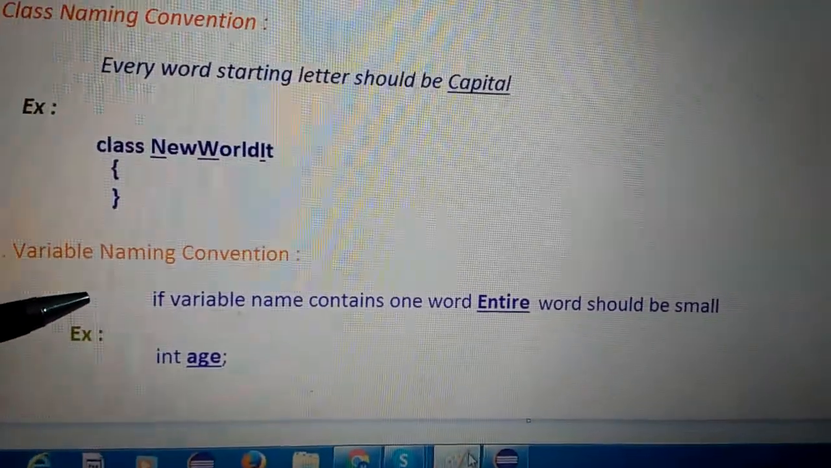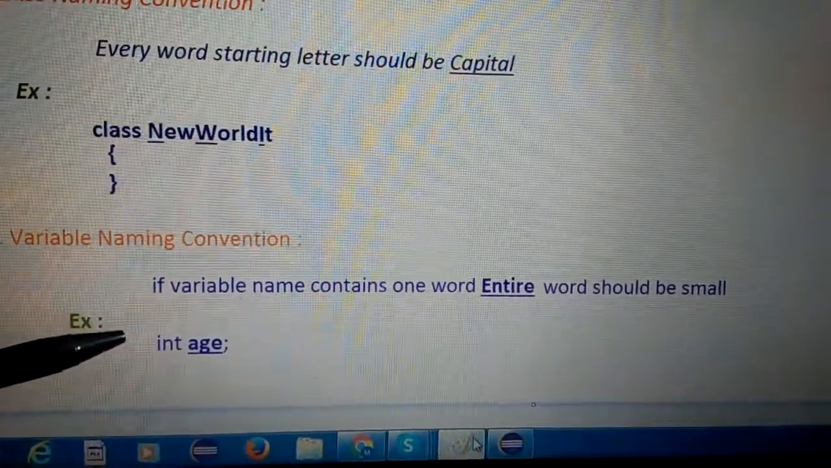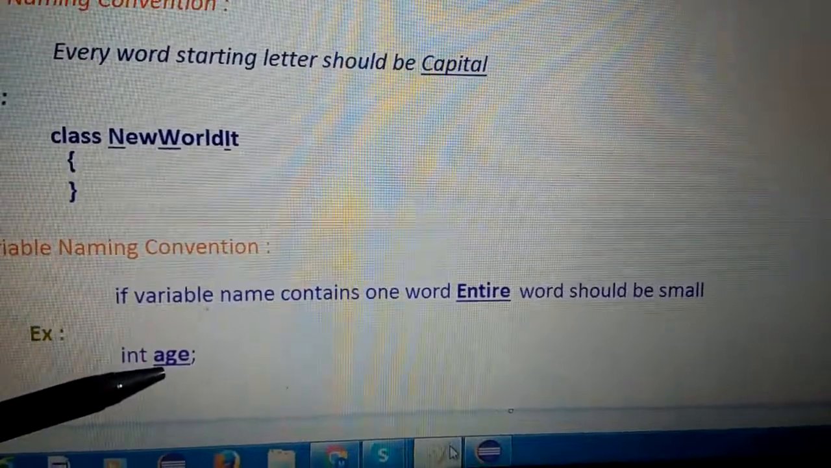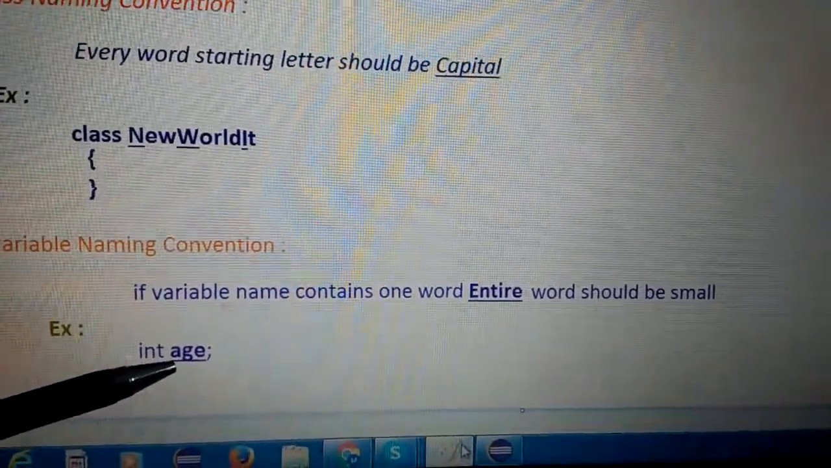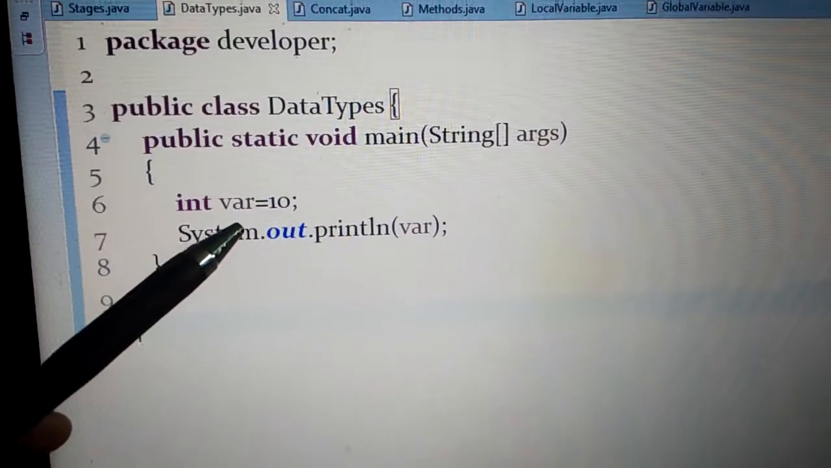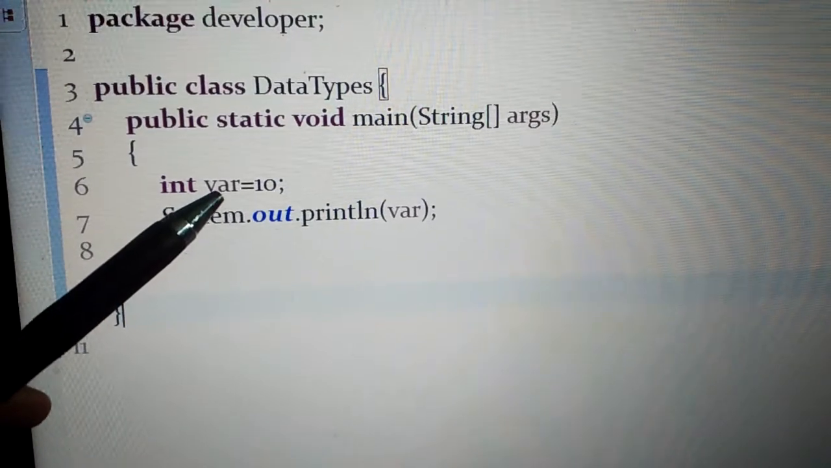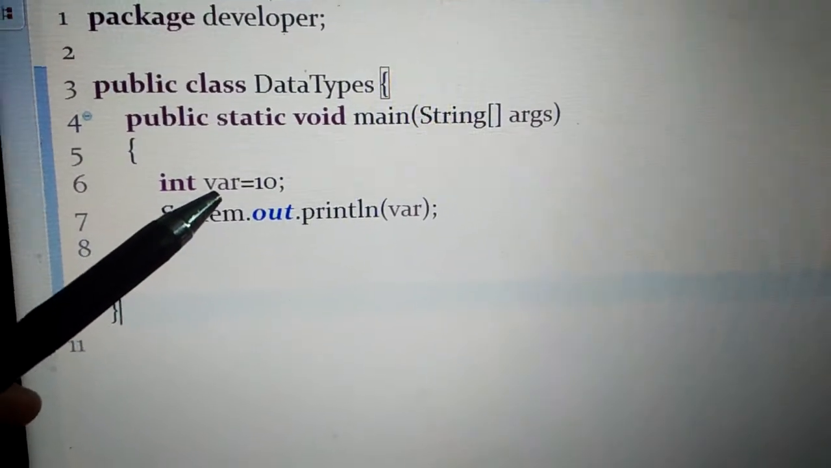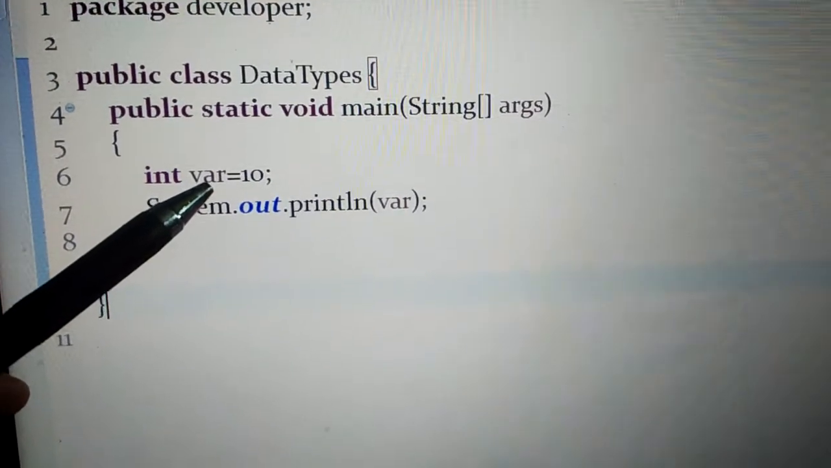Next one, variable naming convention. If the variable name contains one word, the entire word should be in small letters. I have taken int age. A is a small letter. Only one word, right? I will show you a real time example. I have taken int var. So only one word, right? V is a small letter. The entire word should be in small letters.